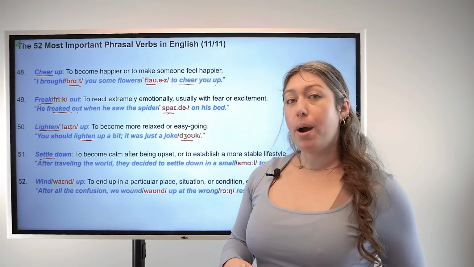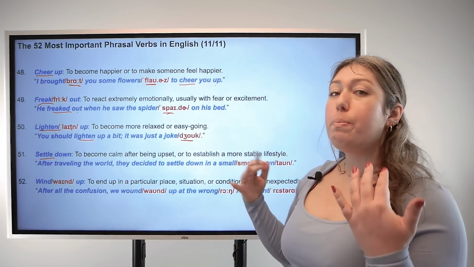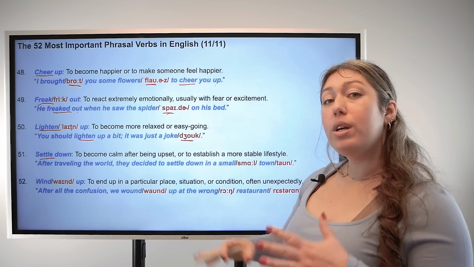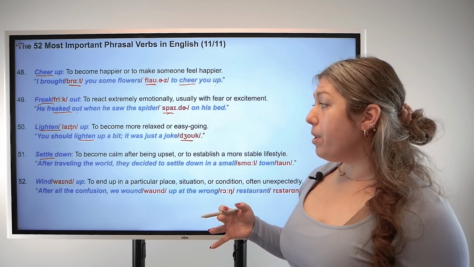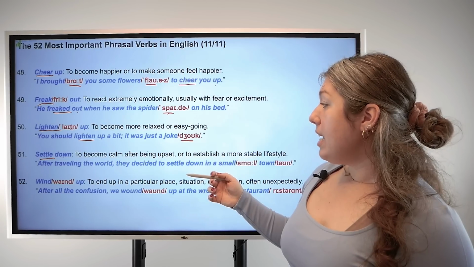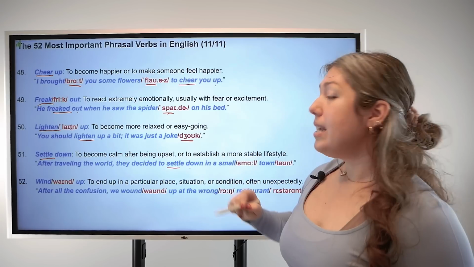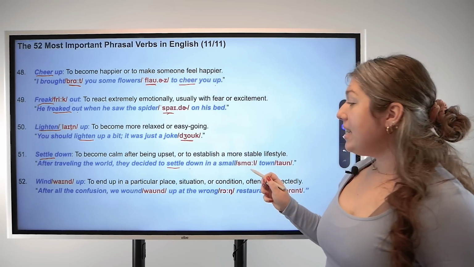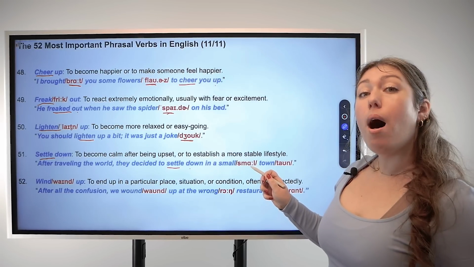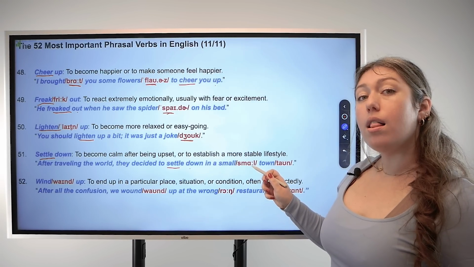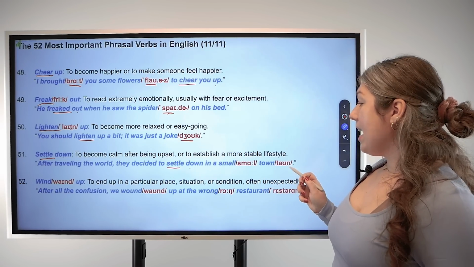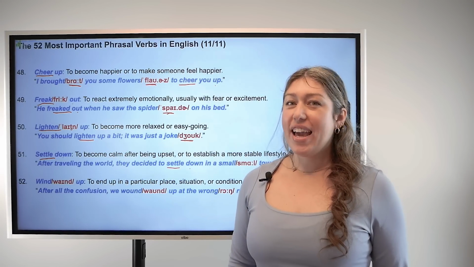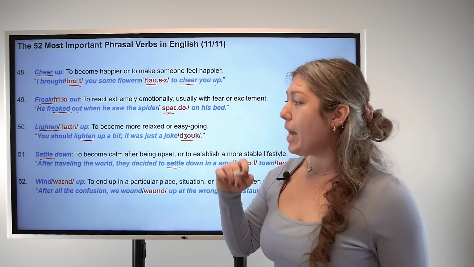51, settle down. Base verb settle, particle down. This means to become calm after being upset or to establish a more stable life. For example, after traveling the world, they decided to settle down in a small town. Pay attention here to pronunciation. Small, small. And town, town.